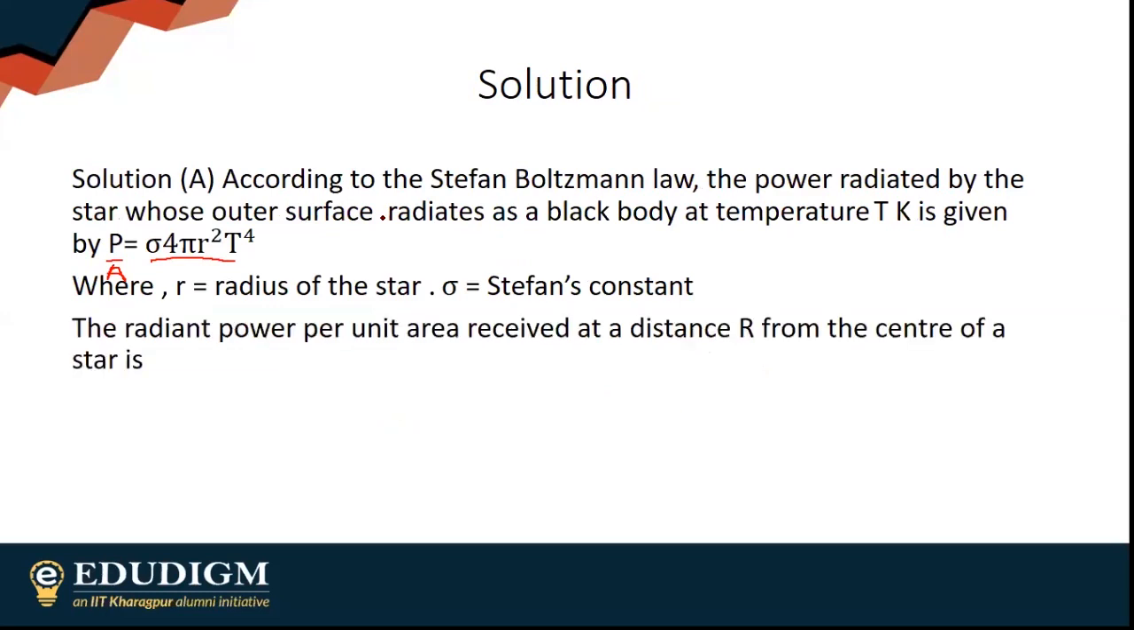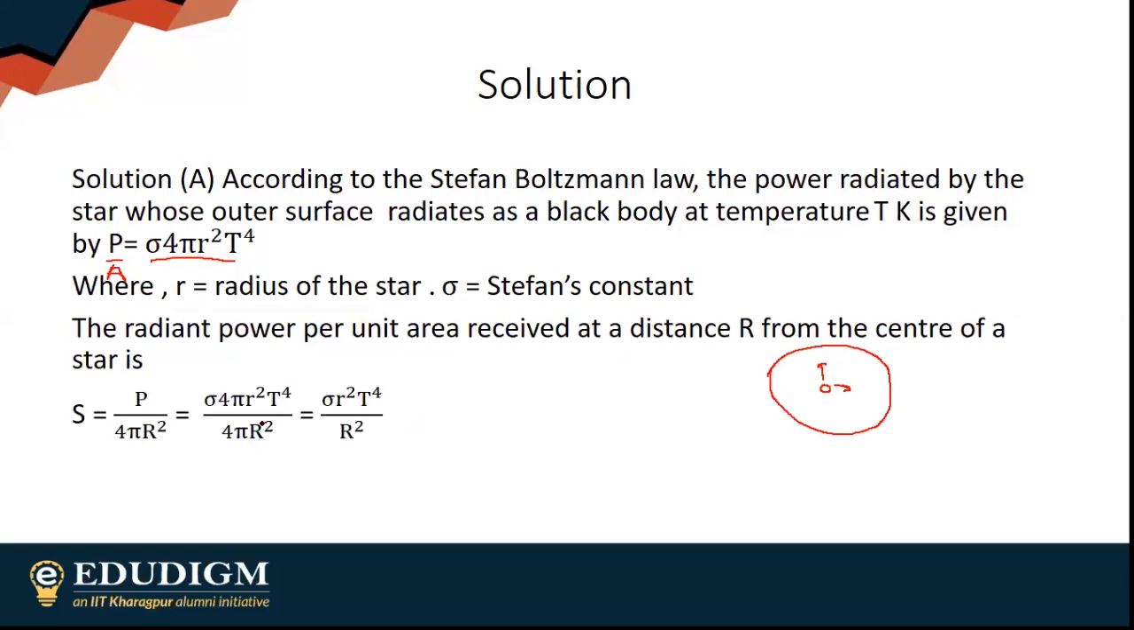The radiant power received per unit area at a distance: obviously the star is going to radiate energy in all directions, in every given direction. So I need to find the area of a sphere around it. Obviously my A will be 4 pi capital R square. Simply divide, and you will end up getting option C.